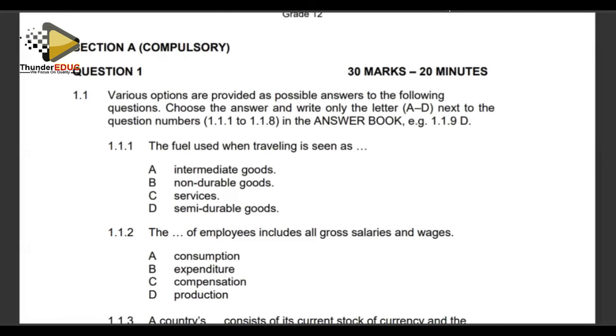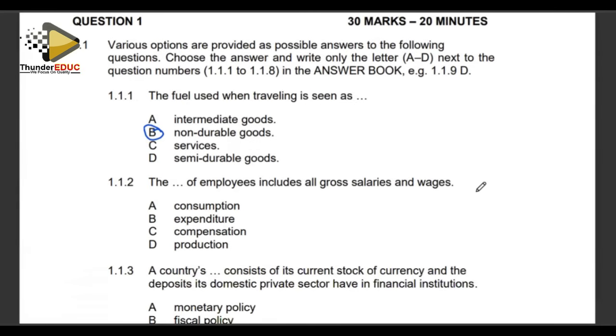Fuel falls under non-durable goods, in the sense that fuel is meant for final consumption and is meant to satisfy direct needs and wants. Our need here is travel, which is addressed by using the fuel, and it is used immediately and finishes immediately as it is being used.